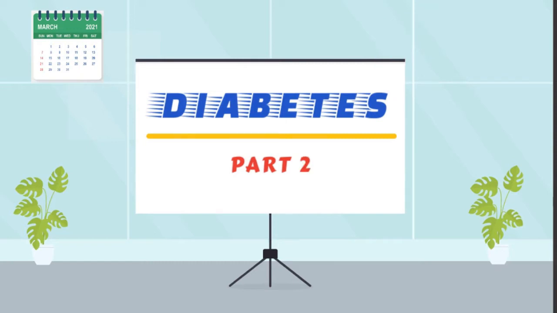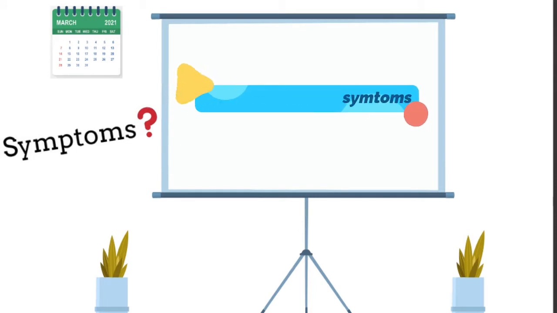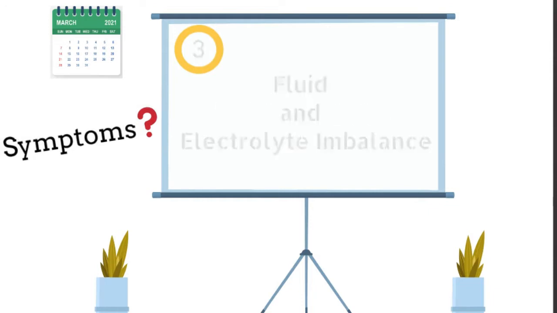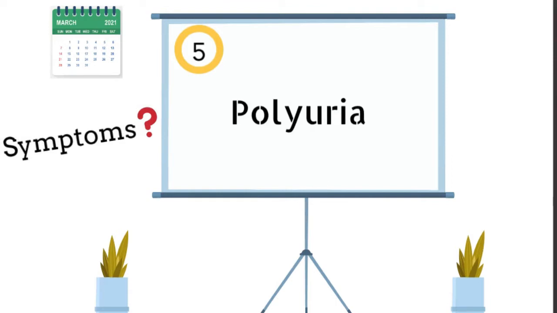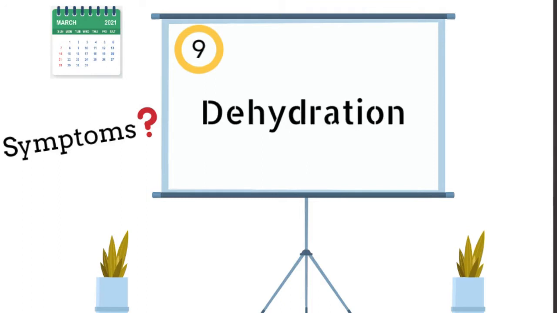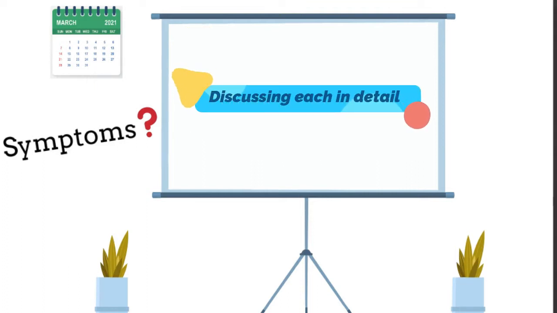In today's video, we shall be discussing symptoms, diagnosis and dietary management in a patient suffering from diabetes. Coming to the symptoms of diabetes, the 11 most relevant symptoms include hyperglycemia, glycosuria, fluid and electrolyte imbalance, acidosis, polyuria, nocturia, polydipsia, polyphagia, dehydration, fatigue and weight loss, and increased excretion of potassium, magnesium, and phosphorus from the body. Discussing each symptom a little in detail.